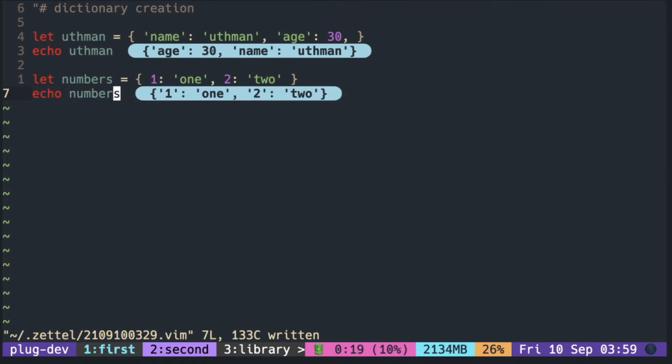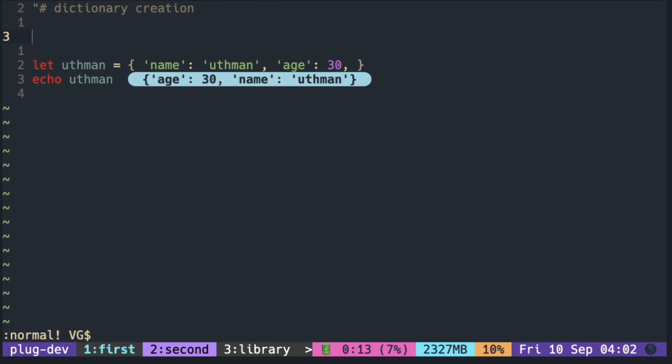Number 1 and 2 are now strings. And surprisingly, an empty string is also allowed to be used as a key. You can also use a variable in the value.